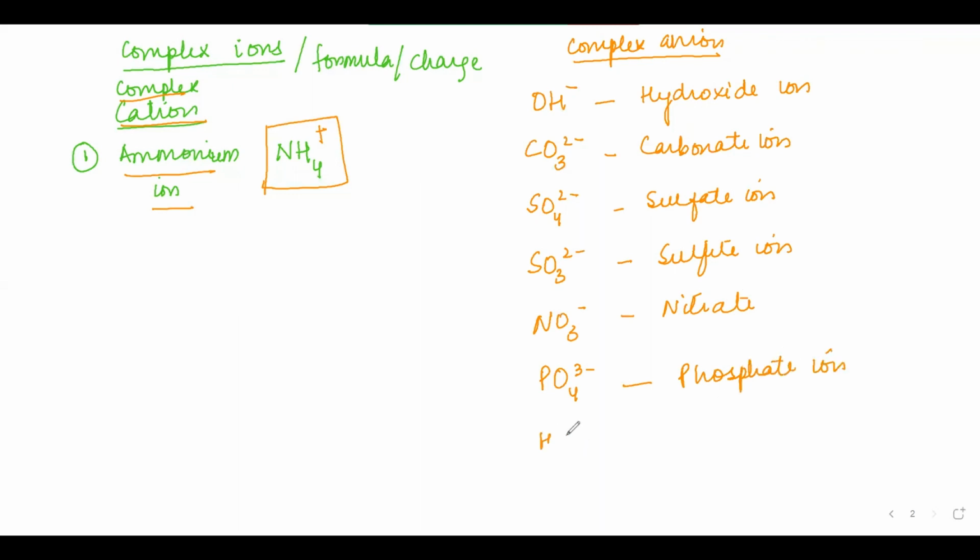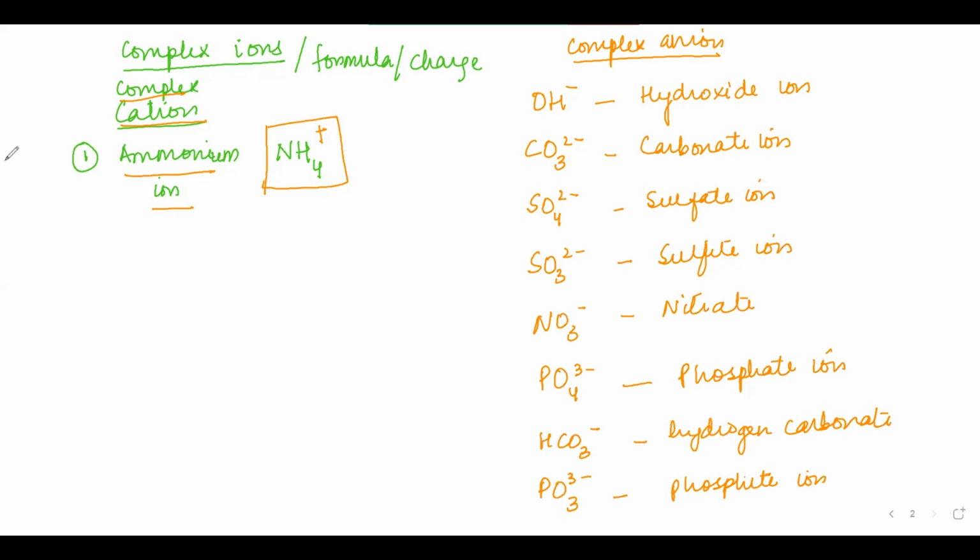We have HCO3 negative. That is your hydrogen carbonate ion. PO3 3 negative is known as phosphite ion. So these are some of the complex anions whose charges and formulas you need to remember.